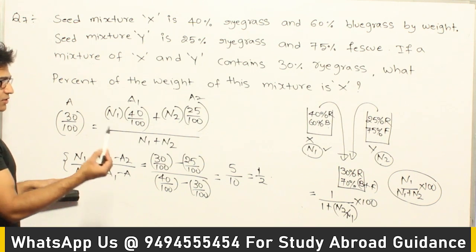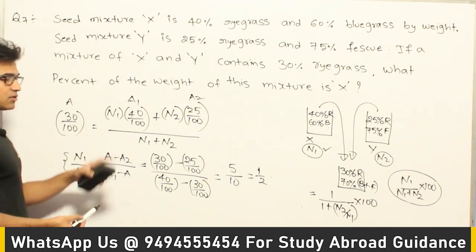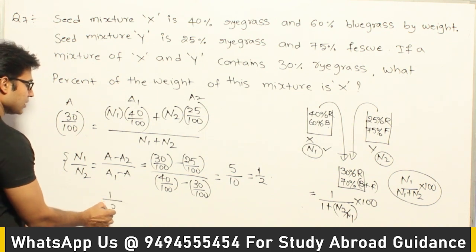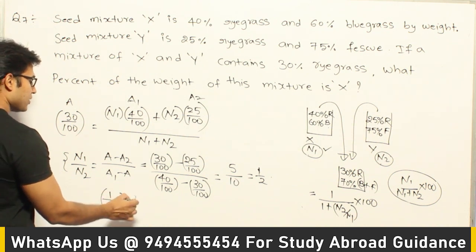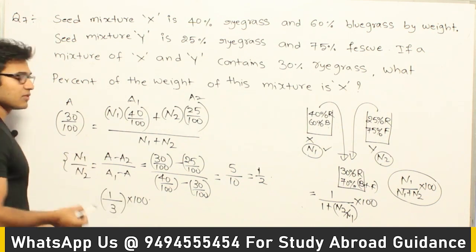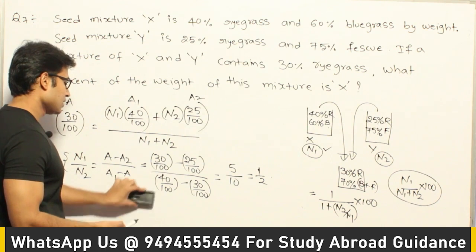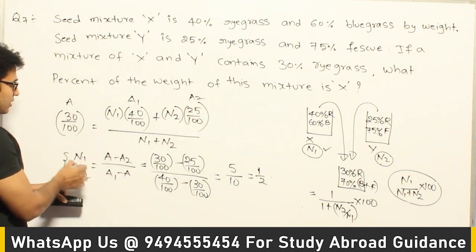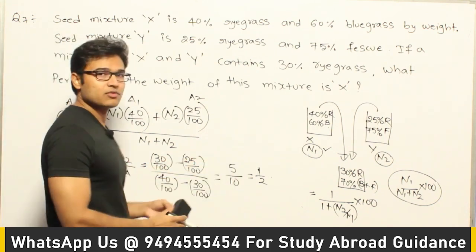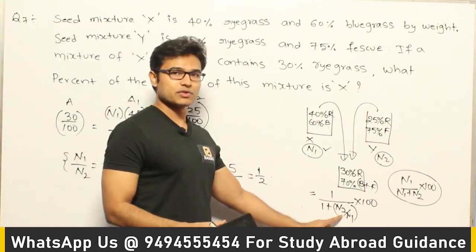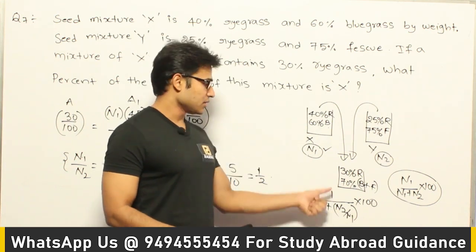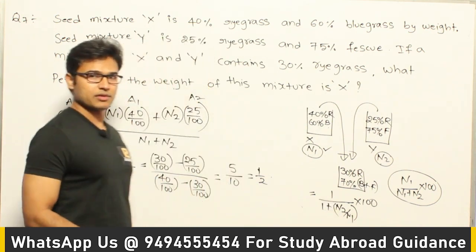Right, so if you assume n1 is 1x and n2 is 2x, then also you can directly get it. So 1 by 3 of 100 will be the percentage of n1 in the mixture. Right, how did I get this? If you are not able to understand this, you can go and substitute in that formula. See, n1 by n2 equal to 1 by 2, therefore n2 by n1 equal to 2. So you substitute 2 here, then what you get? 1 by 1 plus 2 into 100. So it is 100 by 3%, right?